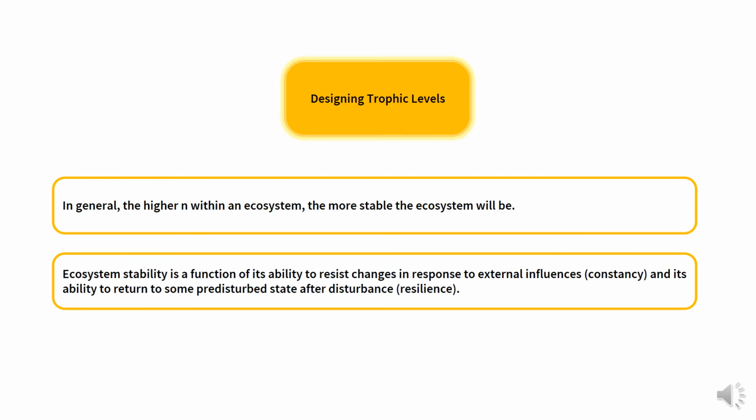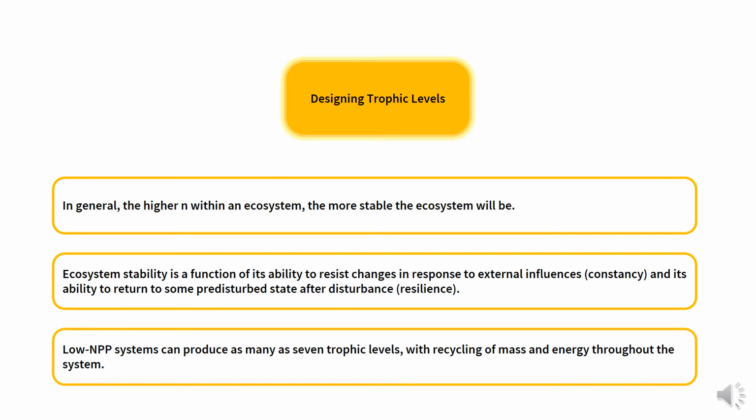Ecosystem stability is a function of its ability to resist change in response to external influence, or constancy, and its ability to return to some pre-disturbed state after disturbance. Both of these ecosystem characteristics are critical for successful ecological engineering design.